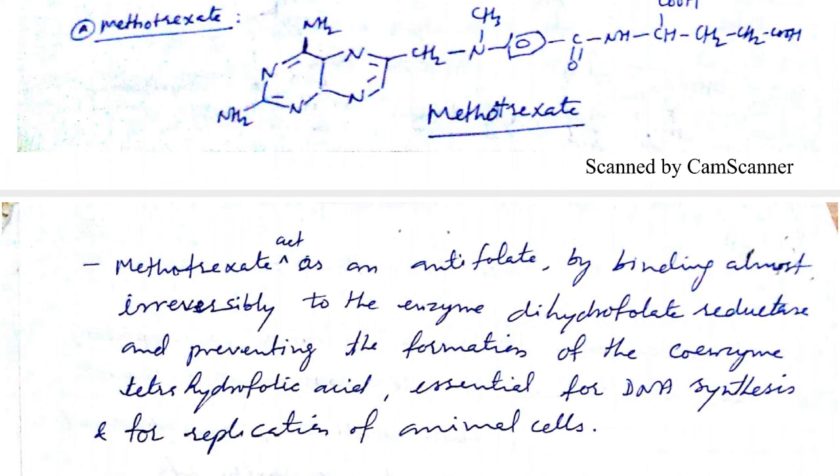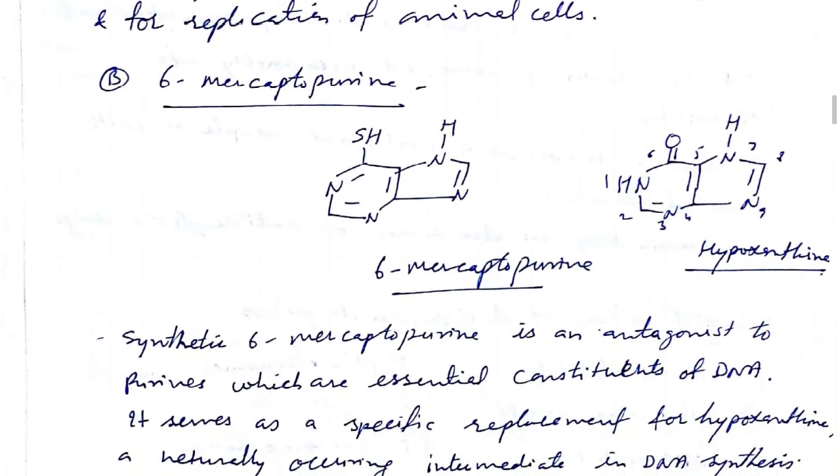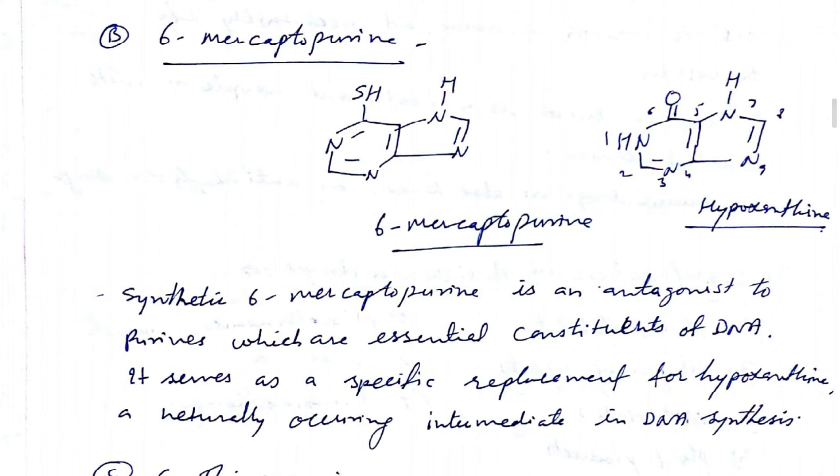But by this way only, methotrexate can prevent the growth of unwanted, undesirable cell division in the body, or neoplasm. So I think you might have understood about this antimetabolite.